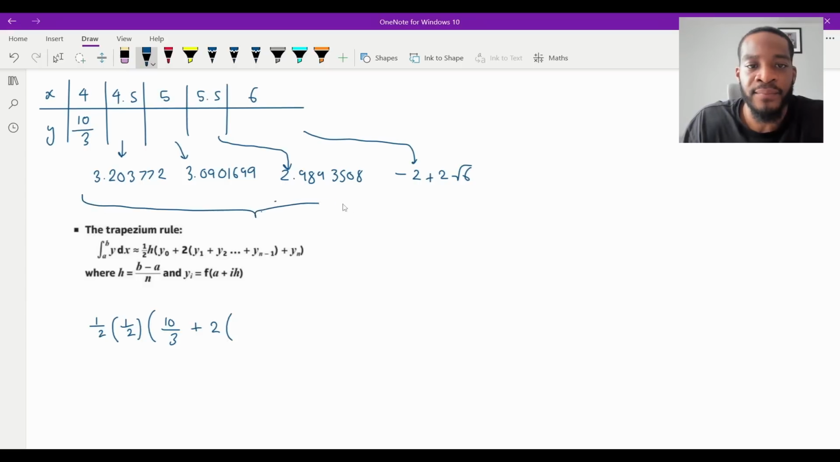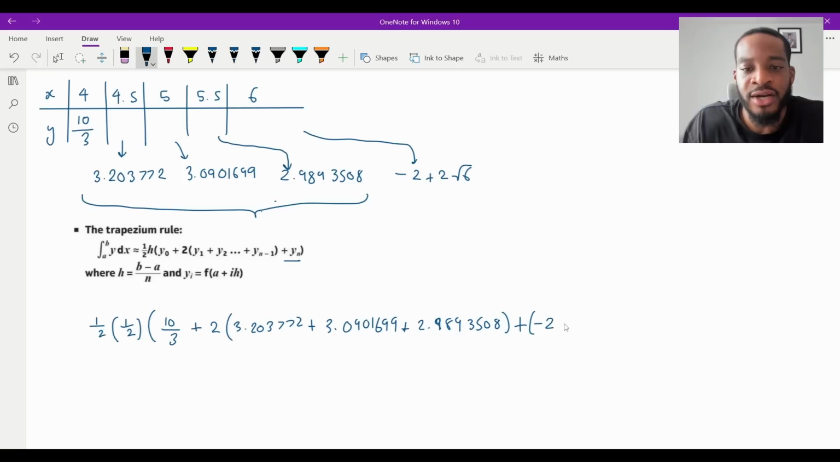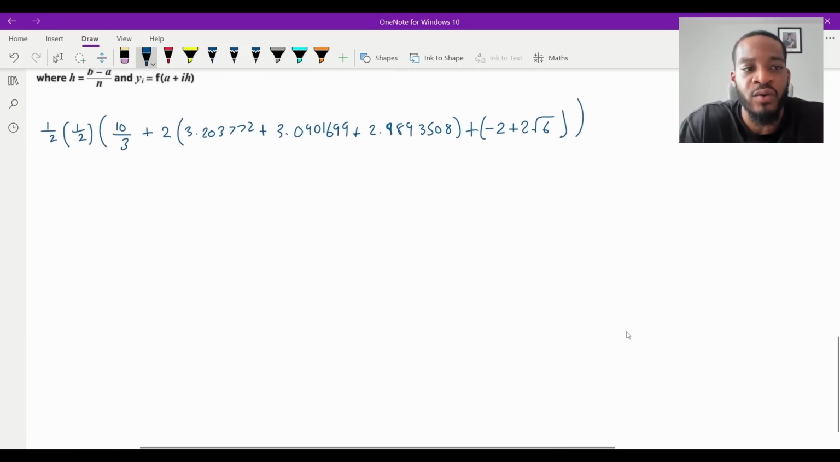which are going to be these 3. And then that will be 3.203772 plus 3.0901699 plus 2.9893508, like that, and then plus yn, which is the last term, which is that third, minus 2 plus 2 root 6. And then all you're going to do now is just punch this all into your calculator, and that will give you your answer.